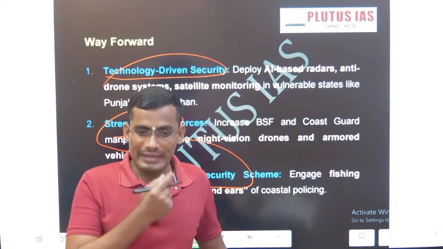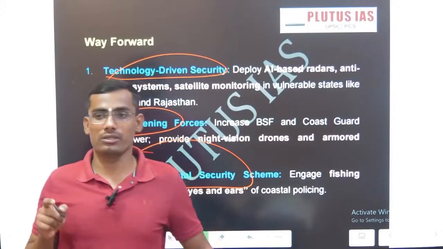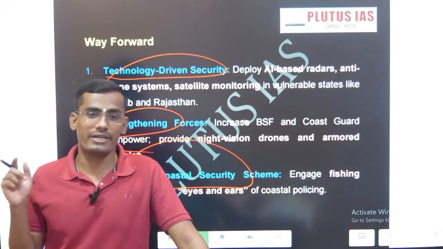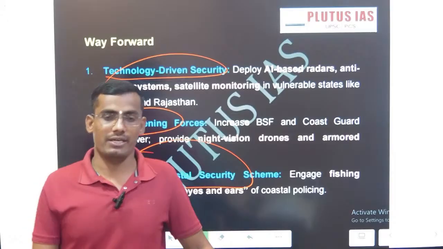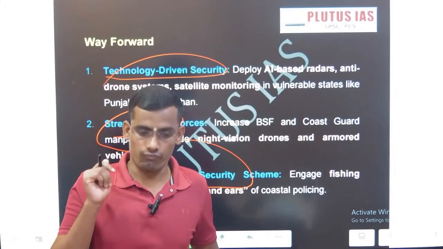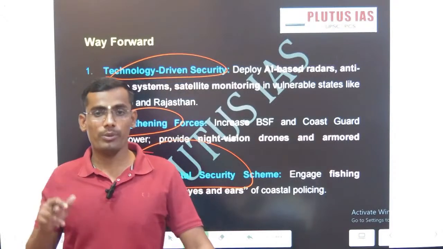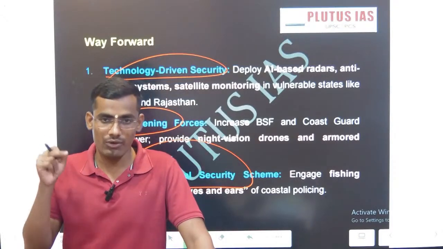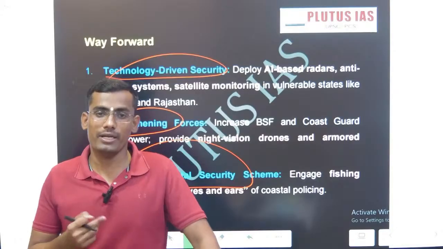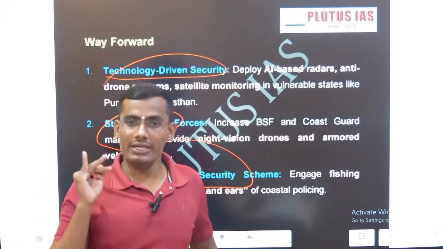Then discussion and dialogue with the countries with which we have unsettled borders, particularly India-China, because the India-China border is very huge and we still have an unsettled border. If you want to become a superpower, we should settle our border first. What we can do is discussion and dialogue.